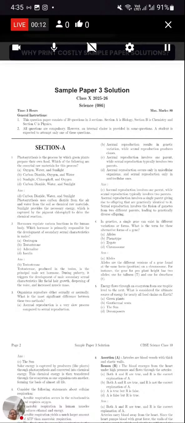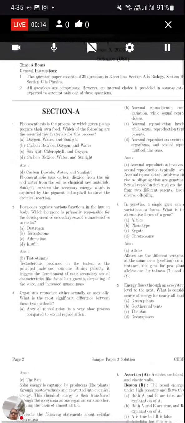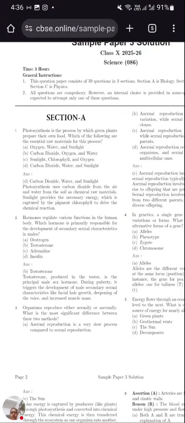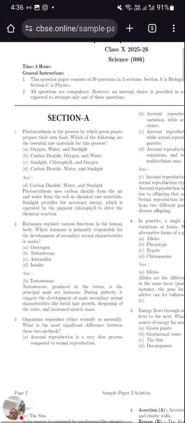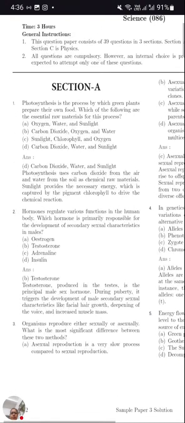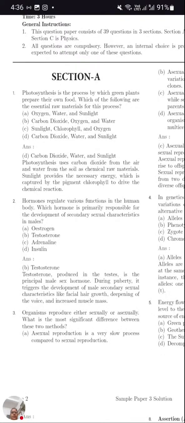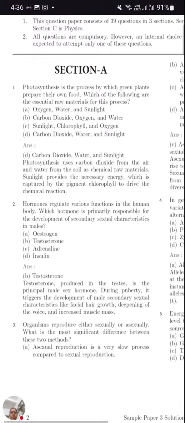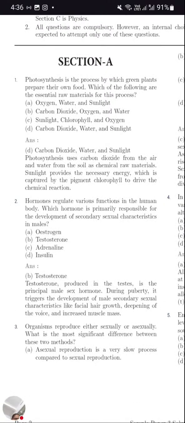Are you ready to start out with the next paper? So as scheduled, here we are to solve the next sample solution paper, science. As usual, I told you section A will be having bio questions. So the first question starts.